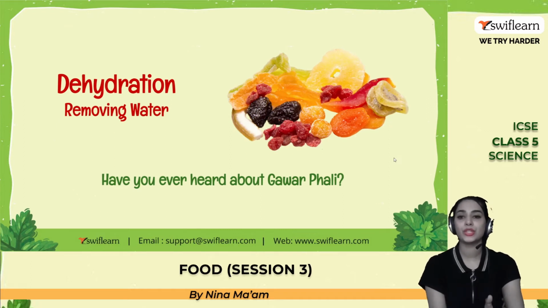Here we go, dehydration is removing the water from the food item. They can use sunlight or air to remove all the water from the fruit product and it will become very dry. Then we can keep it for a longer term, such as dry fruits and nuts. Have you ever heard about this? Have you looked at this one? You can see pineapple, kiwis, strawberries, cranberries and so many dried fruits over here, right? So we can keep it for a longer time.